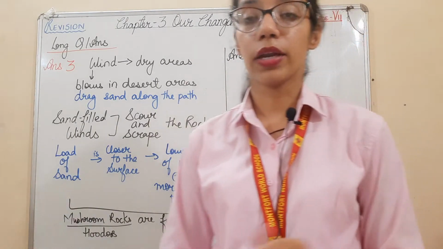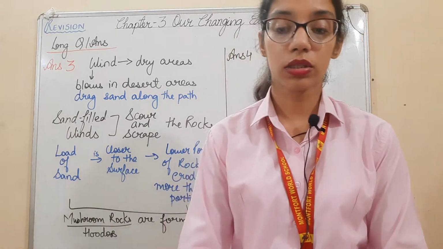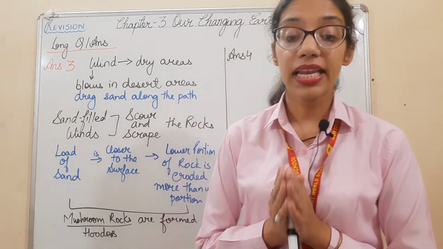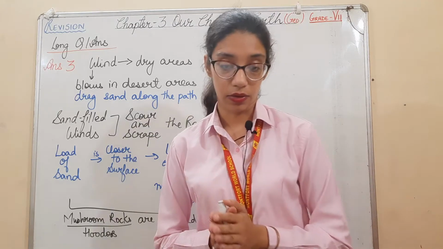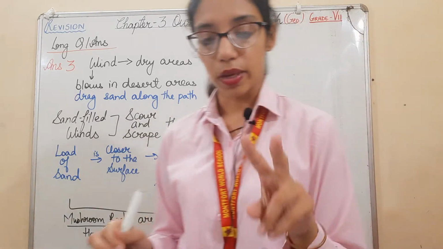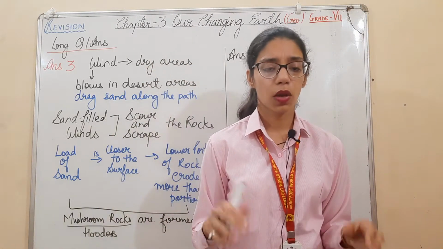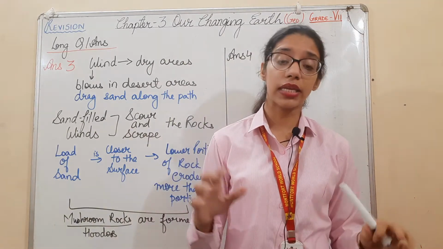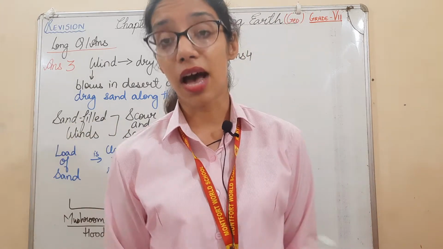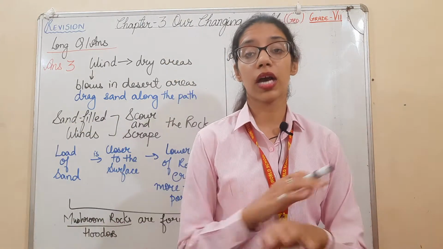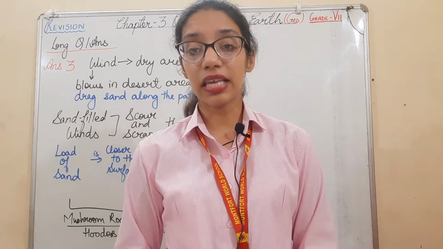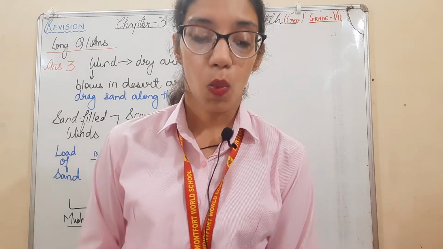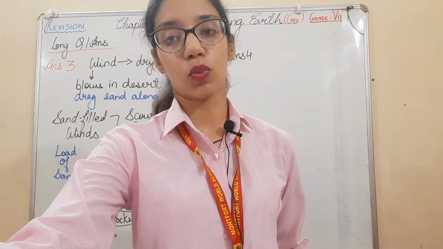Next, we are going to discuss question number 4. The earth experiences about 1 million earthquakes every year. About 2 earthquakes happen per minute. What can we do to minimize the effects of earthquakes? It is a very simple question. Millions of earthquakes are happening on the earth every year, about 2 per minute. What can we do to minimize the effects of the earthquake?